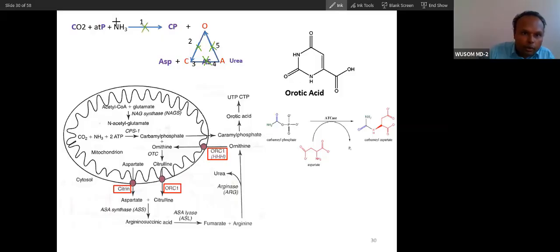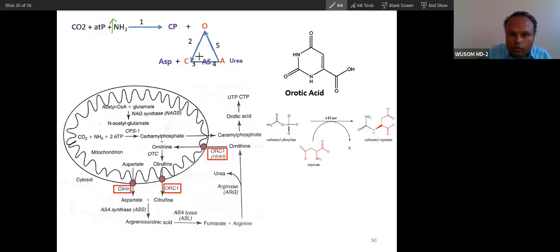So the ultimate effect will be high ammonia in all enzyme deficiencies. If this is absent, you know easily ammonia is accumulated. If number 2 enzyme is absent, there will be accumulation of ammonia. If number 3 is absent, there will also be accumulation of ammonia, because the flow will be obstructed. If flow is obstructed, ammonia will be accumulated.